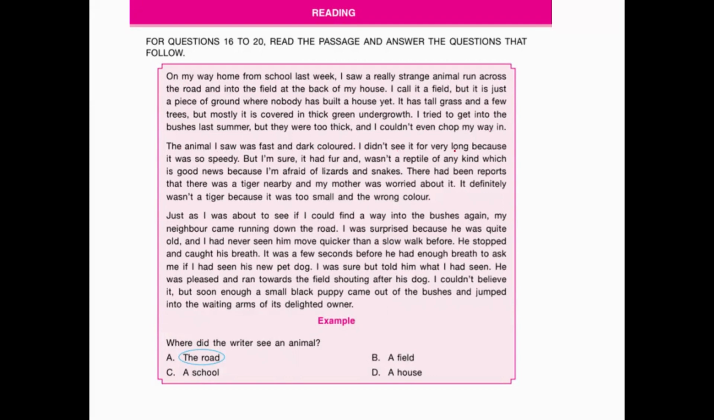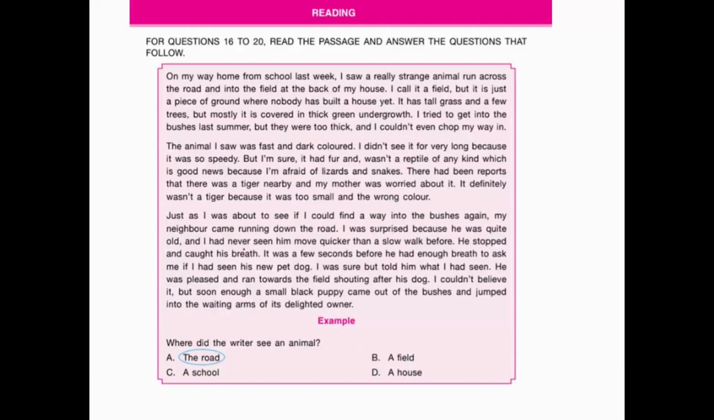I did not see it for very long because it was so speedy. But I'm sure it had fur and wasn't a reptile of any kind, which is good news because I'm afraid of lizards and snakes. There had been reports that there was a tiger nearby, and my mother was worried about it. It definitely wasn't a tiger because it was too small and the wrong color. Just as I was about to see if I could find a way into the bushes again, my neighbor came running down the road. I was surprised because he was quite old and I had never seen him move quicker than a slow walk before.